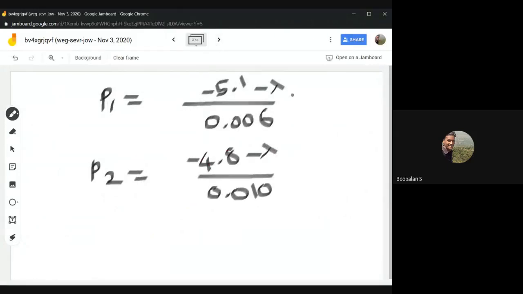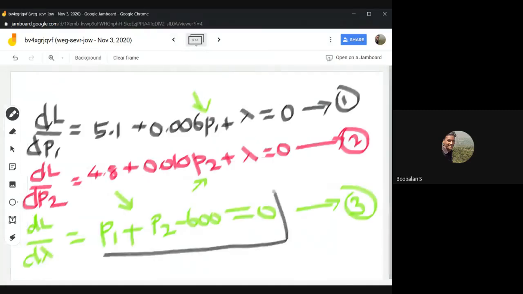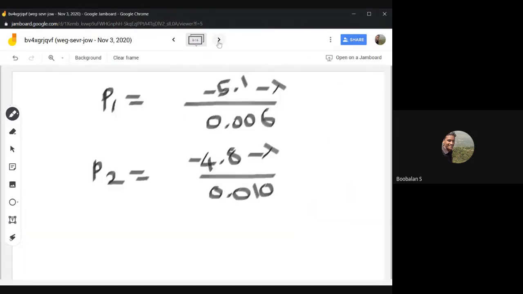Once you have P1, P2, substitute in equation number 3 over here. Equation 3: P1 plus P2 minus 600 equal to 0. Just apply it over here.